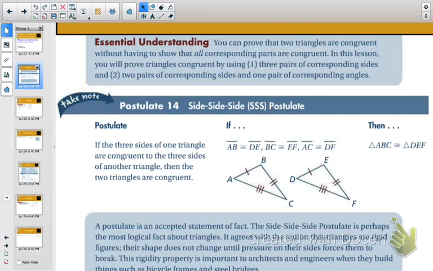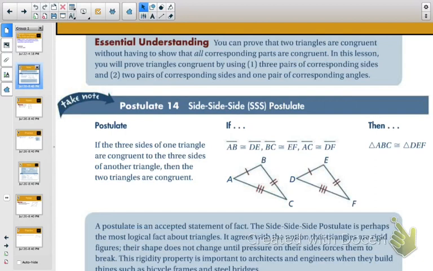Now, in the last section we talked about if a triangle is congruent, then all of its corresponding parts are congruent, so all the corresponding sides are congruent, and all the corresponding angles are congruent. So this side-side-side postulate allows us to show that a triangle is congruent just using the sides. So it says this: if the three sides of one triangle are congruent to three sides of another triangle, then the two triangles are congruent.